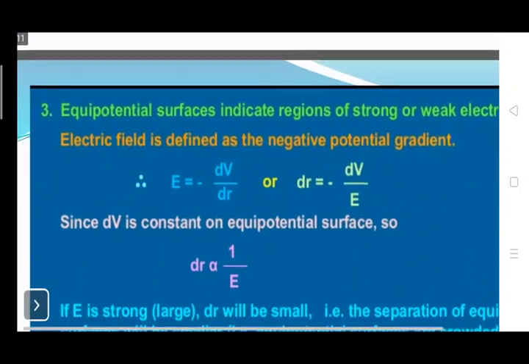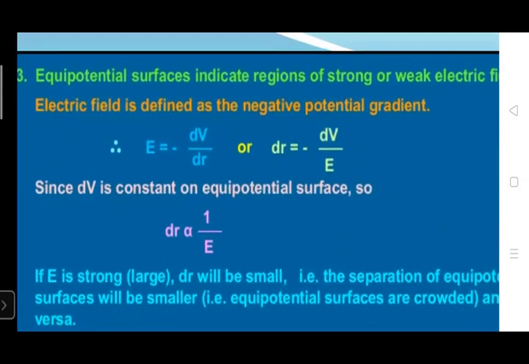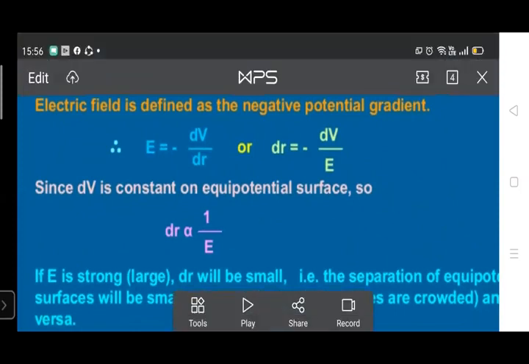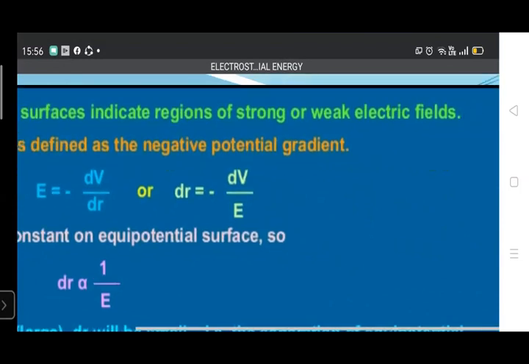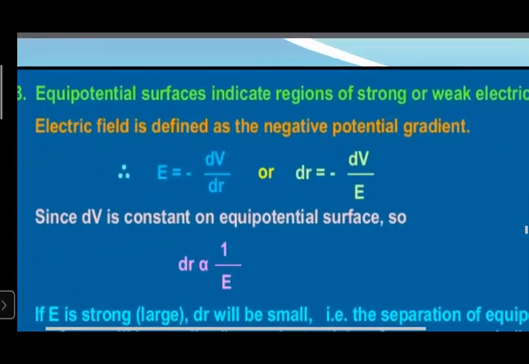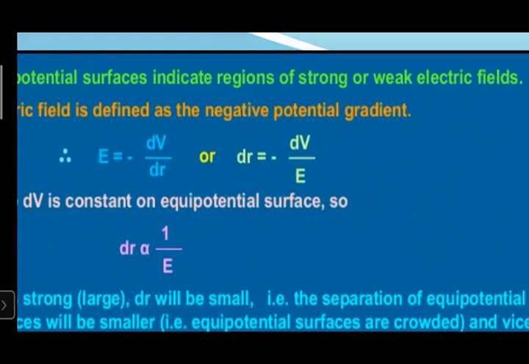Now the third property is that equipotential surfaces indicate regions of strong or weak electric field. The surfaces are crowded in the region of strong electric field.